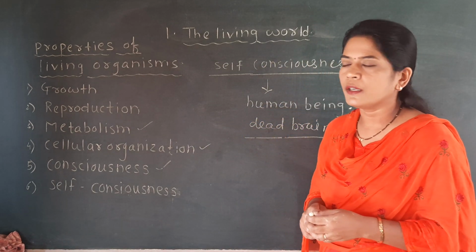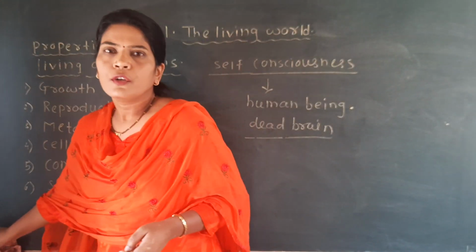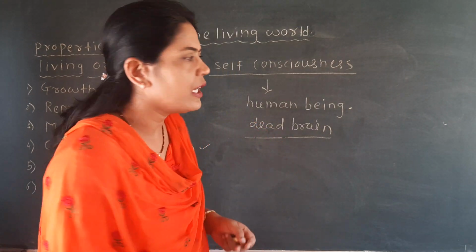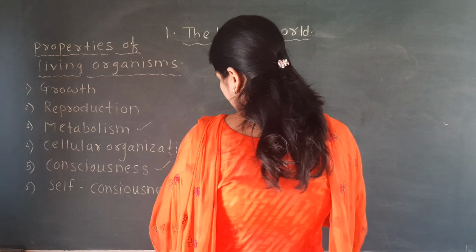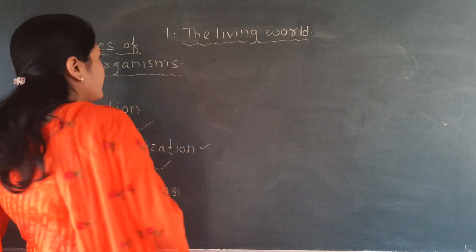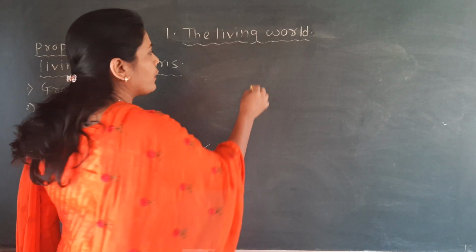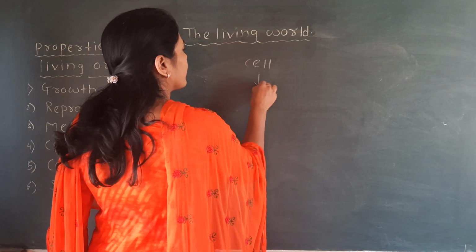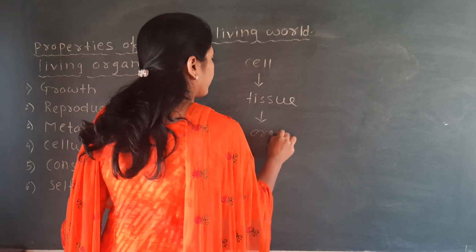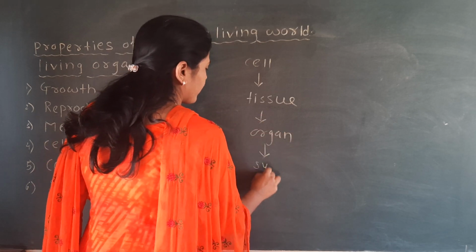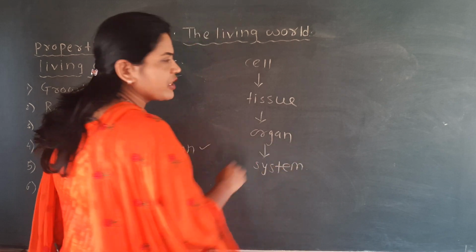Now one small thing is that you will find the interaction of different molecules in the living organism. See here, in the previous lecture I told that cell, tissue, organ and system are there.